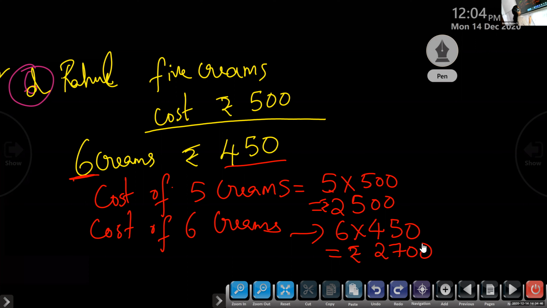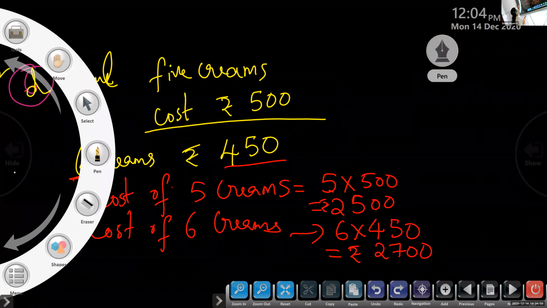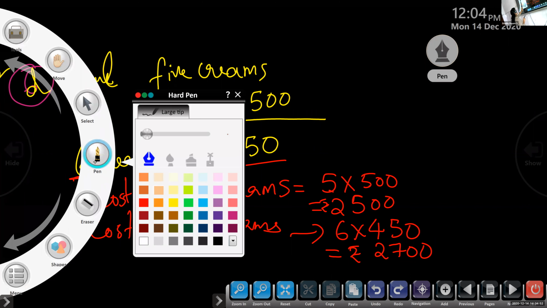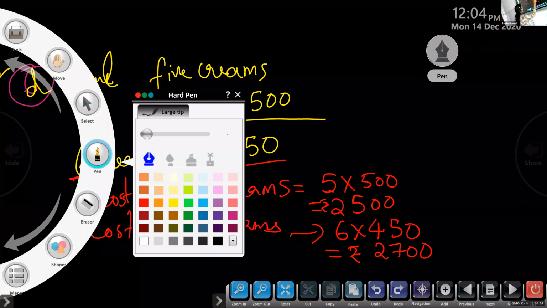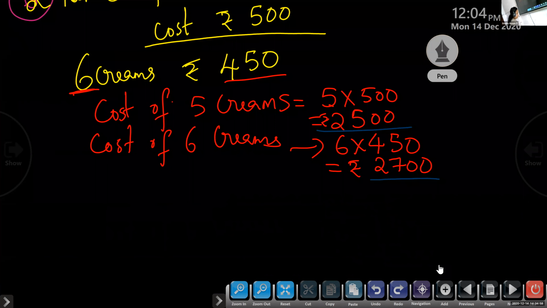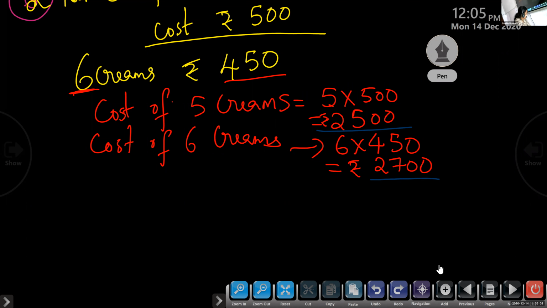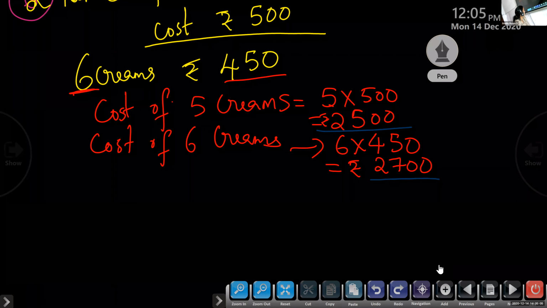So which is less, 2,500 or 2,700? It is clearly 2,500. 2,500 is less than 2,700. So look at the last line of the question: which pack should Rahul buy so that he spends a lesser amount?